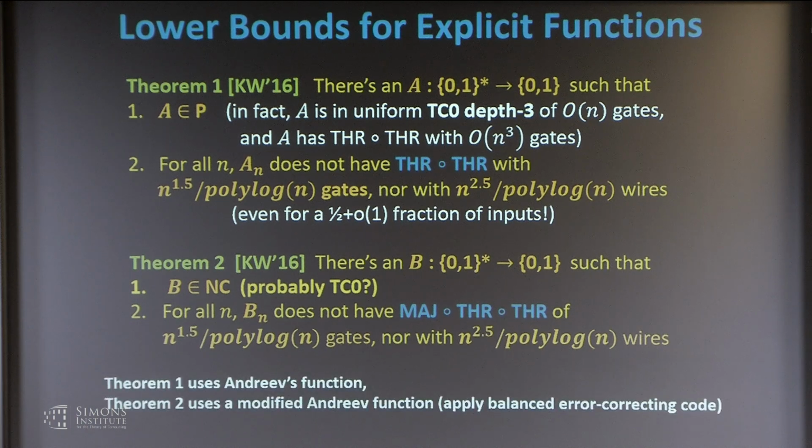So the first theorem is proved using a function that is used in Boolean formula lower bounds, called Andreev's function, which I'll review. Theorem 2 uses a modified Andreev's function, which applies an error correcting code to one half of the input, which I will not talk about. I just don't have the time. But I will talk a bit about theorem 1.